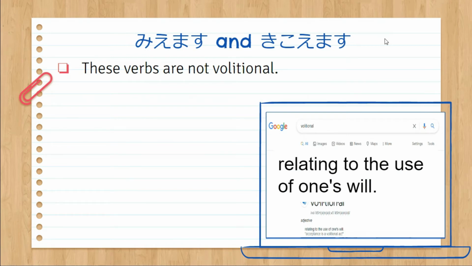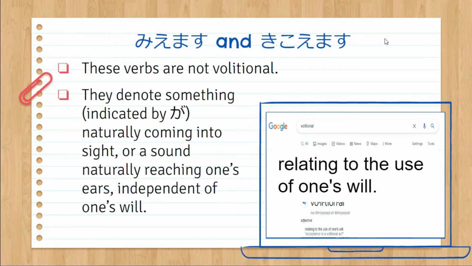Volitional is doing something according to your own will. They denote something indicated by particle ga naturally coming into sight, or a sound naturally reaching one's ears, independent of one's will. That means it naturally comes into your sight, or a sound naturally reaches your ears.